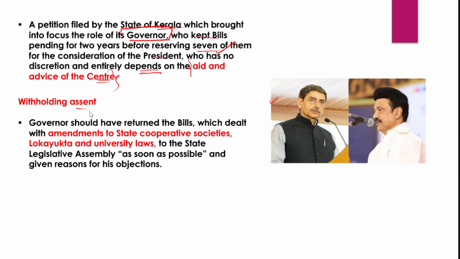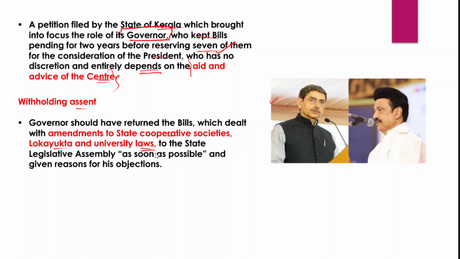Now, the bills that the governor kept pending with himself included amendments to the state cooperative societies in Kerala, amendments to Lokayukta and even university laws, which were made by the state legislative assembly.